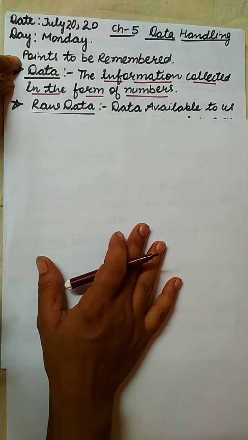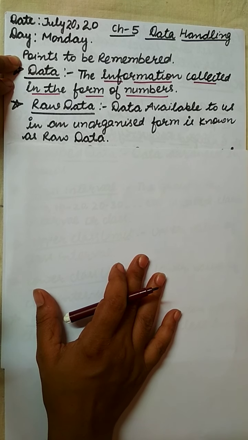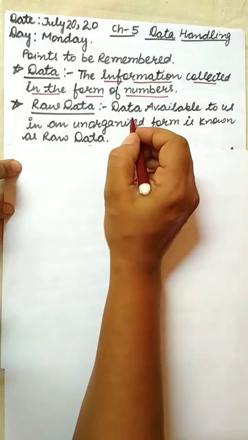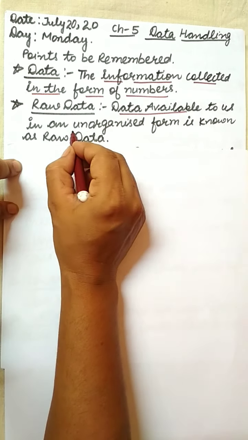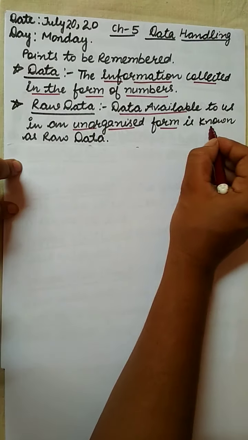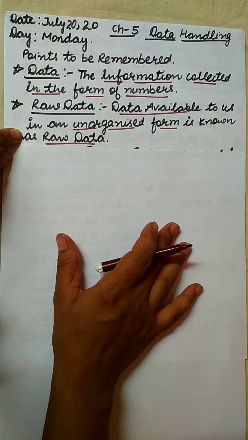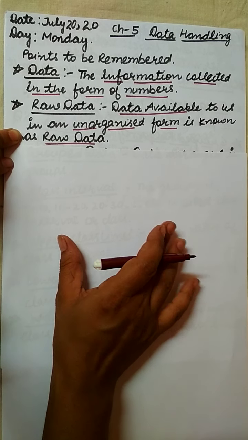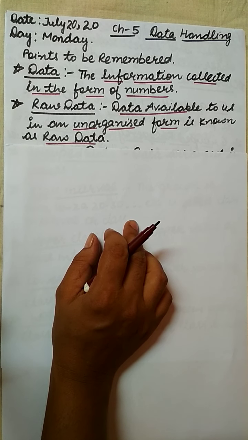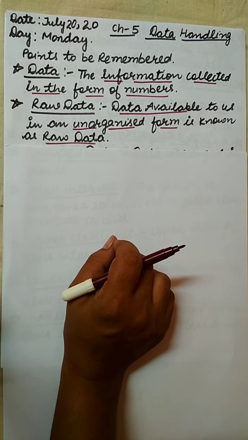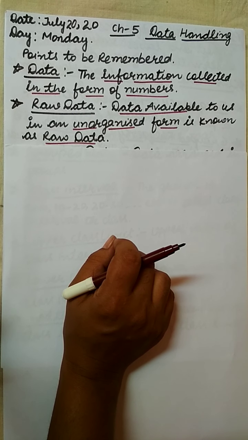Now next is raw data. Raw data is the information available to us in an unorganized form. As I told you, if I want to see the number of students present in the month of July, that is unorganized data. That data is called raw data. Suppose I want to collect any other information, like the weight of the students, the height of the students.